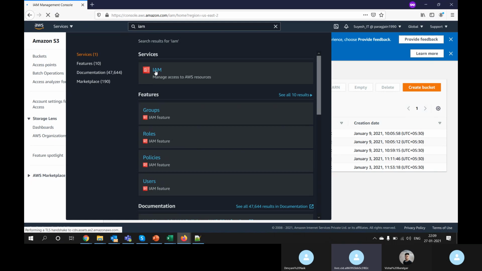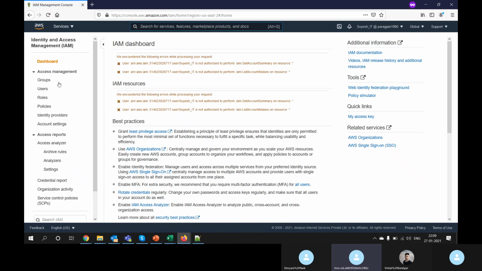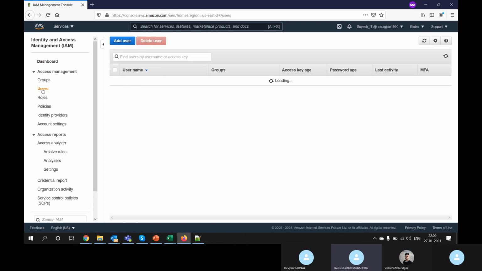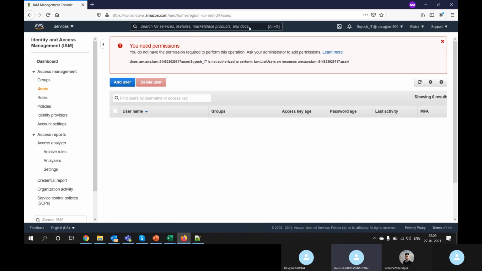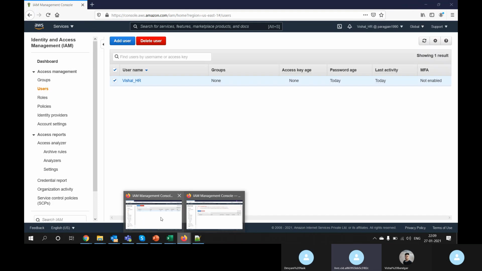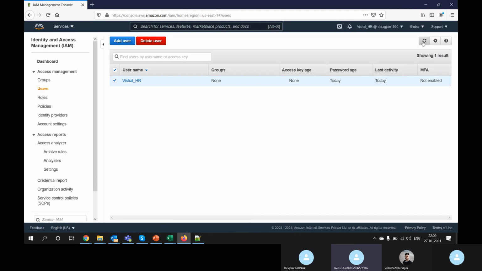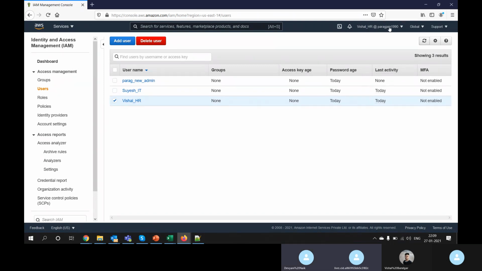Everything related to access is in IAM. If the user has IAM access, then only will he be able to see. If I go to users, he can't see anything. But Vishal has IAM access, so Vishal can see. I'm in Vishal right now. You can see the users here. So Vishal is logged into Parag Jain.